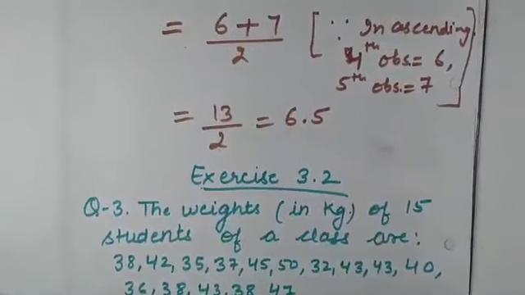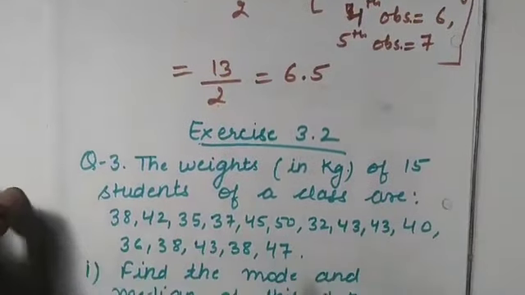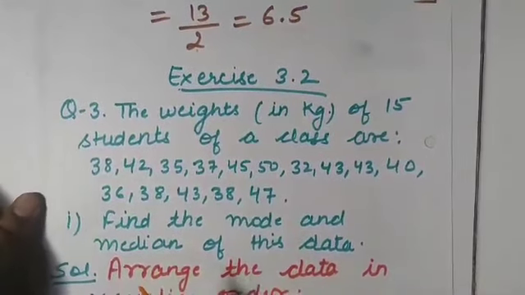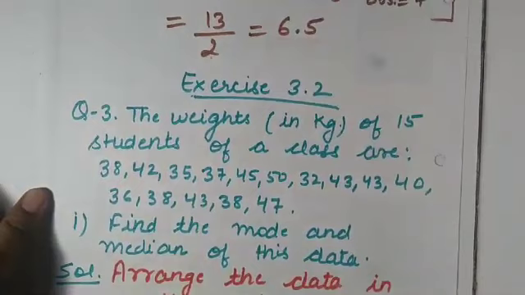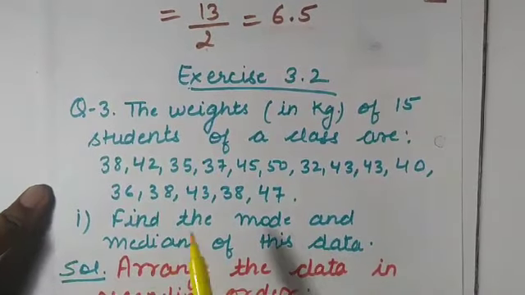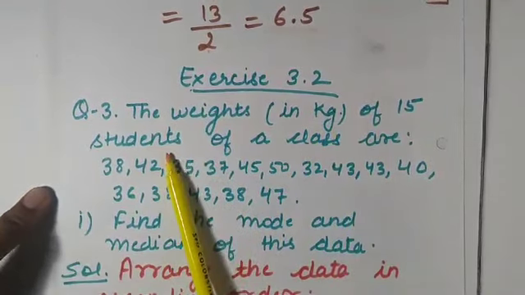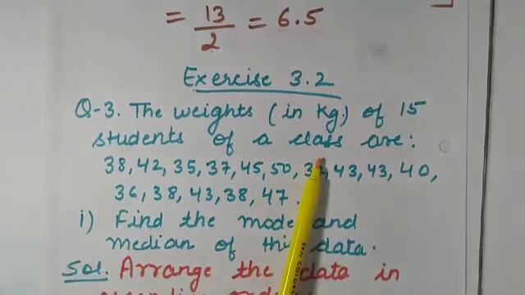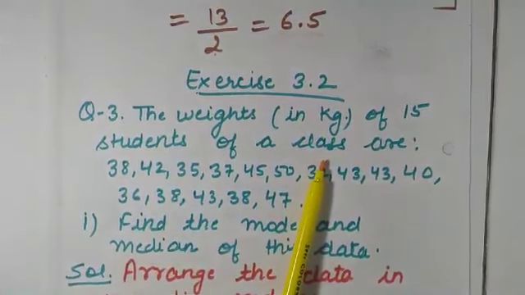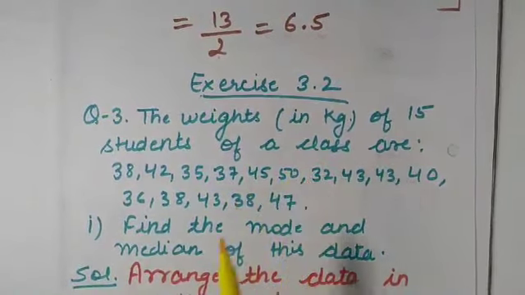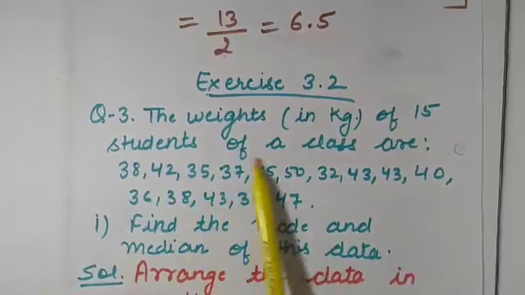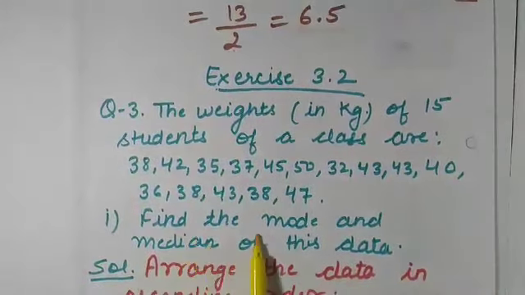So let us discuss questions of exercise 3.2 related to the same concept. I am taking only one question, that is question number 3. The weights in kg of 15 students of a class are given as below. First part, find the mode and median of the data.